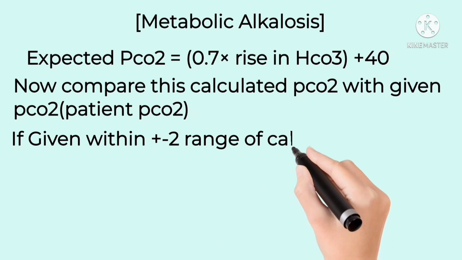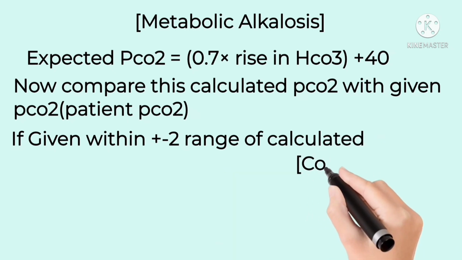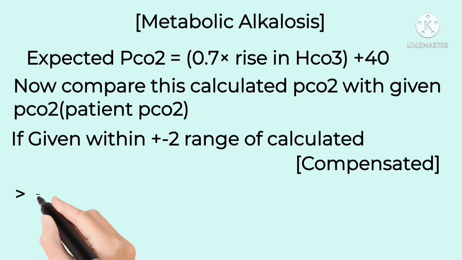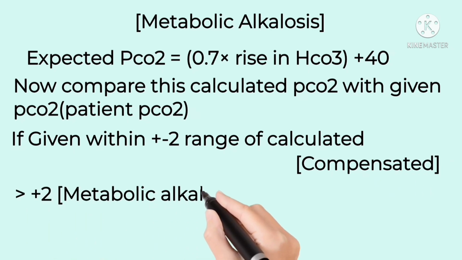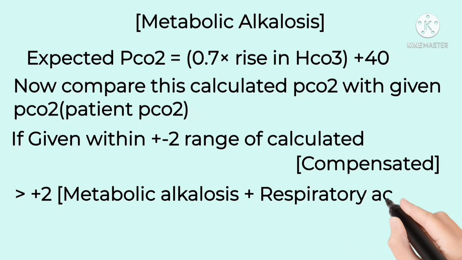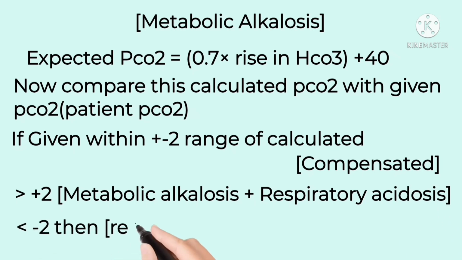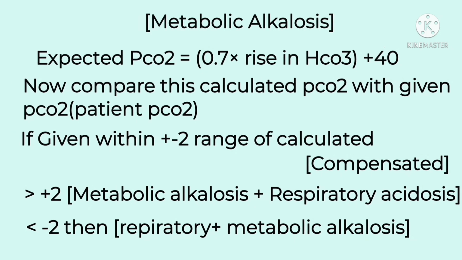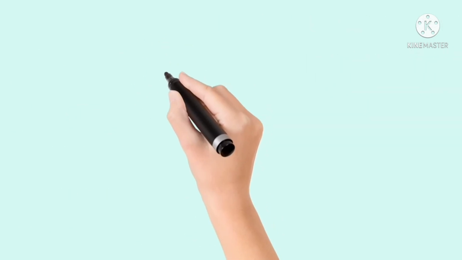Now just like that, again compare calculated PCO2 with given PCO2. If the CO2 value is within the range of plus or minus 2 of calculated, then it will be compensated metabolic alkalosis. But if greater than plus 2, then it will be metabolic alkalosis plus respiratory acidosis. If less than minus 2, then it will be a mixed disturbance, respiratory alkalosis plus metabolic alkalosis.